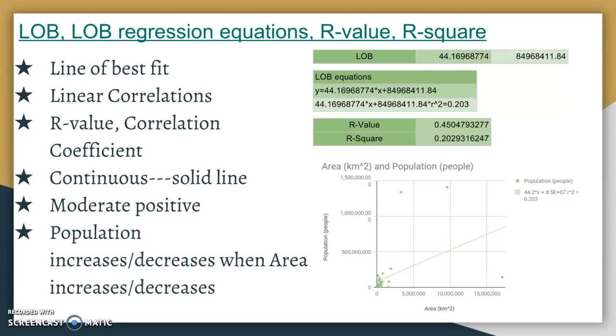Besides, the line of best fit should be a solid line in my graph because the data I have researched are continuous data. According to my line of best fit, it's positive. So the population increases when area increases, and it decreases when area decreases.